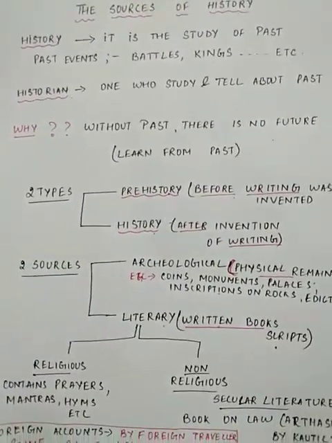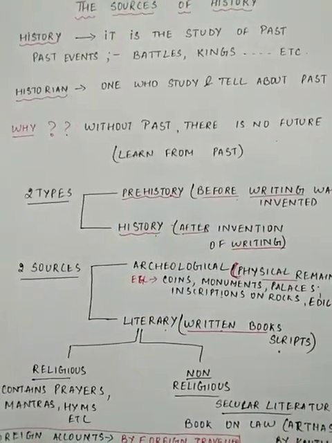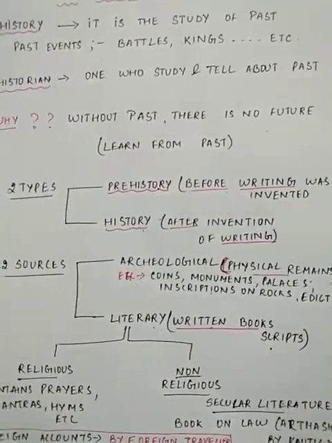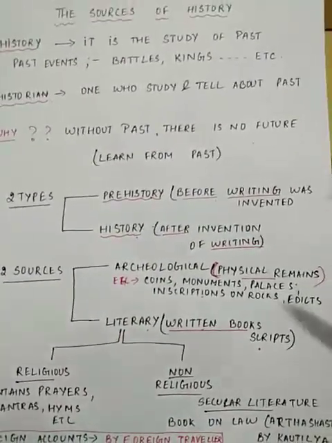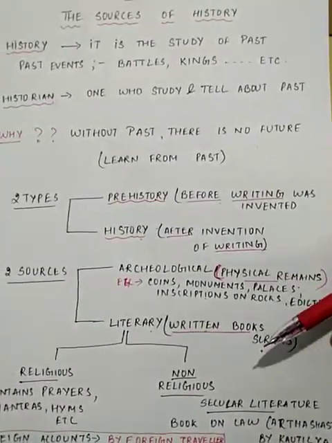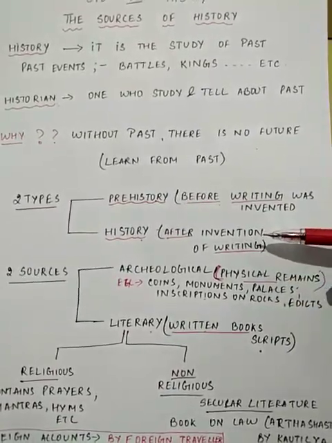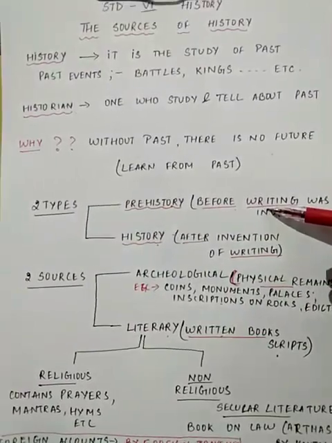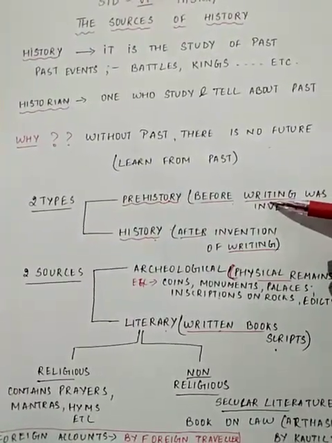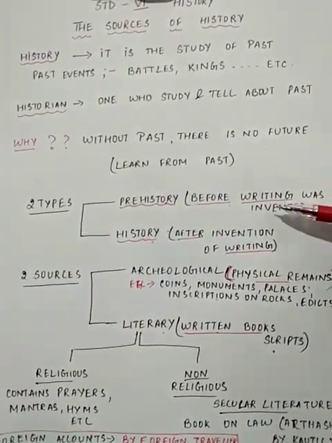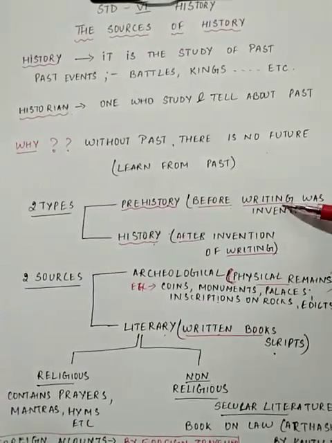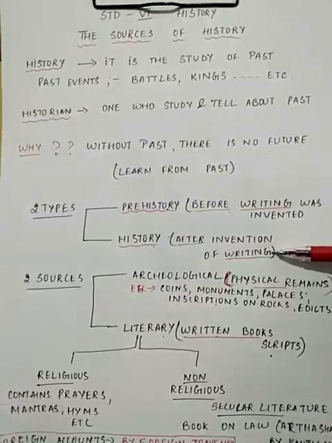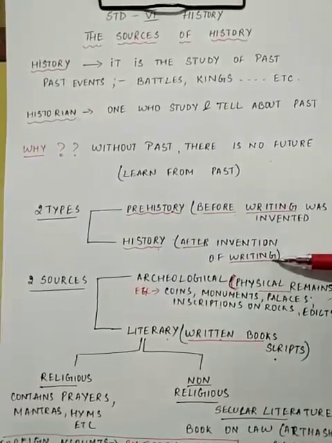Basically, there are two types of history: prehistory and history. Prehistory is the time period before writing was invented, and history is the time period after the invention of writing. So anything which has all the kinds of oral records, oral clues, oral proofs is all prehistory. For example, early men. And history begins after the invention of writing.